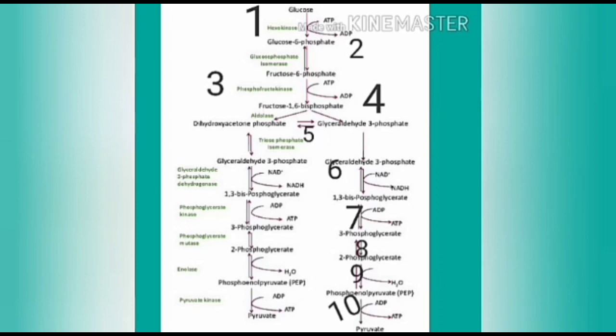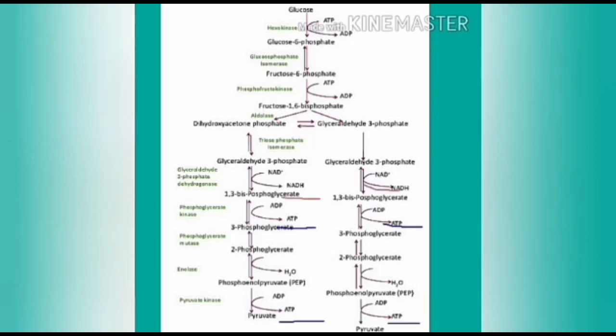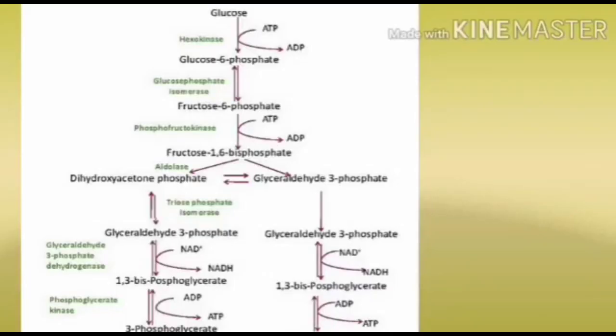In this series of reactions, energy is also produced, in the form of ATP as well as NADH2. Here, glucose undergoes breakdown, but the consumption of oxygen is not at all possible. Only some water molecules are produced. That means consumption of oxygen does not take place here. Hence, glycolysis takes place in aerobic as well as anaerobic respiration.